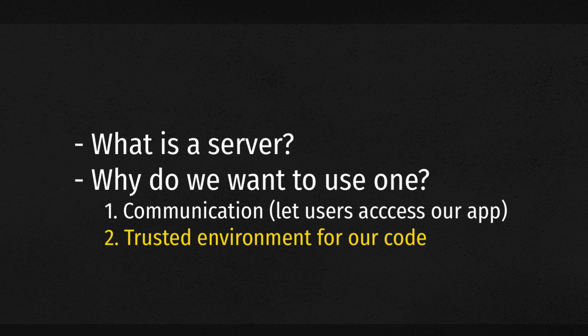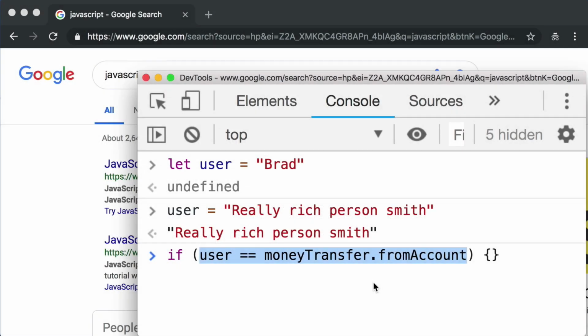And for now, that's really as deep as we need to go in terms of why we want or need a server. Now, before we bring this video to a close and start talking about our next steps, I first want to address two common questions that you might have right now. So question number one, you might be thinking, okay, sure, so you could write this if statement on the server side, but couldn't the user still just send along a fake user value and try to impersonate someone? And the answer is yes. Malicious users will try to do that. However, I don't want you to worry about that right now.